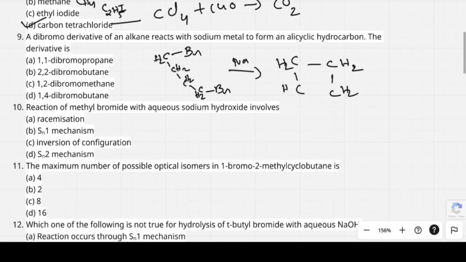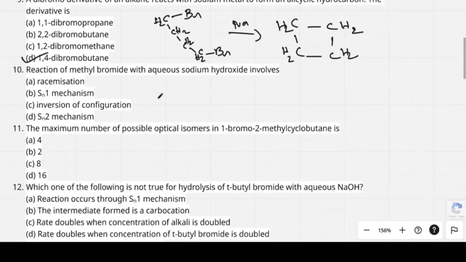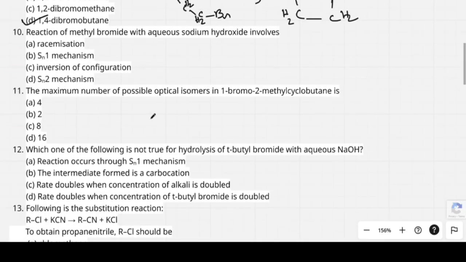So see here, the option 1,4-dibromobutane is correct only. Next, I move to question number 10. Reaction of methyl bromide.